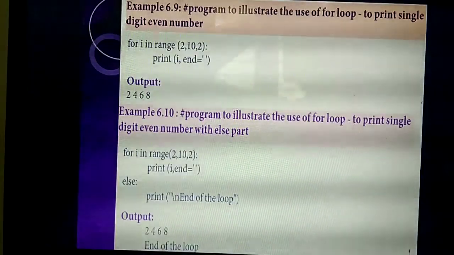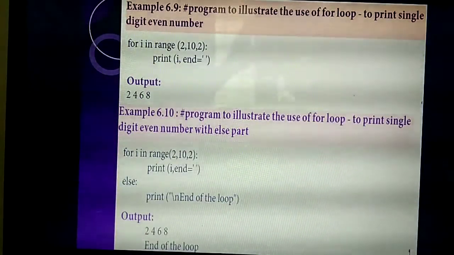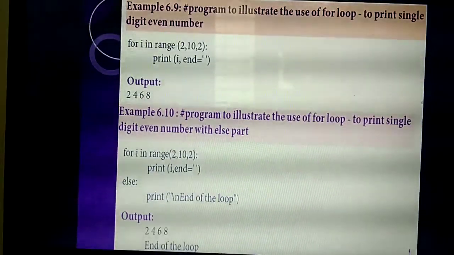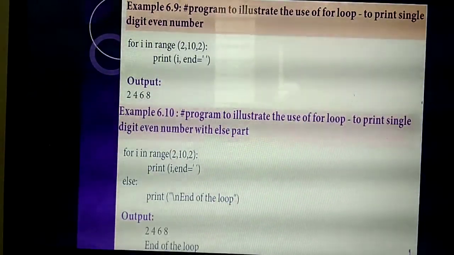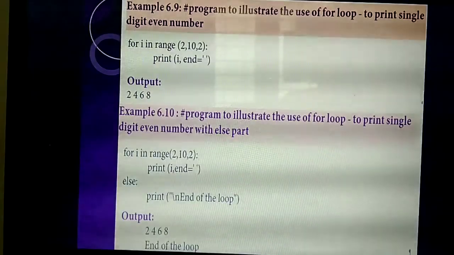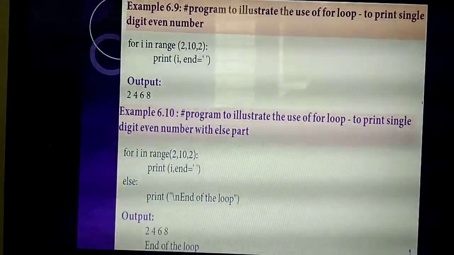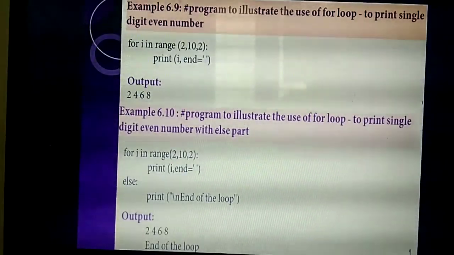Okay, after completion of this class, today's homework for you is the programs I have taught today: the range function as well as the while loop program. What are the programs I asked you to explain today? You should study and write those programs. That's the homework for you.